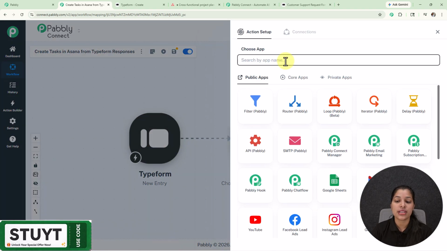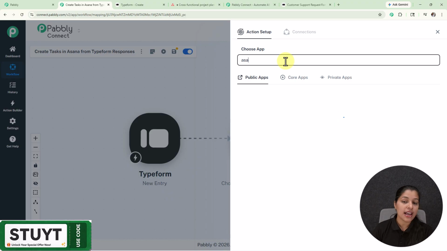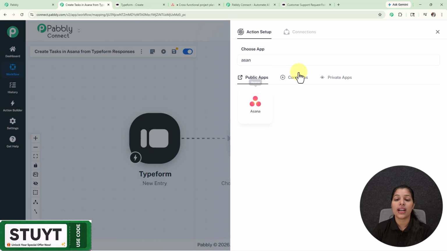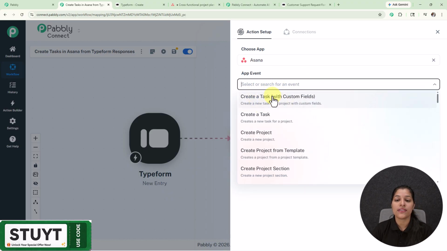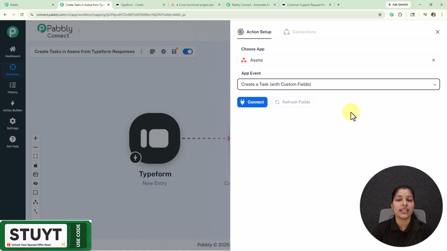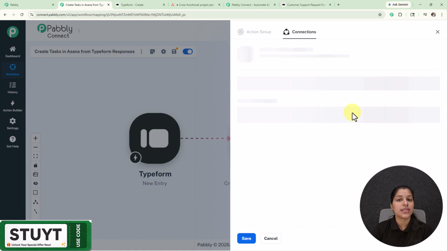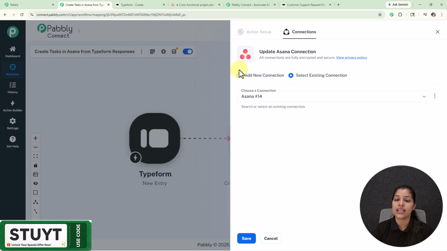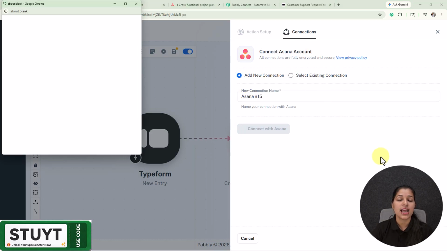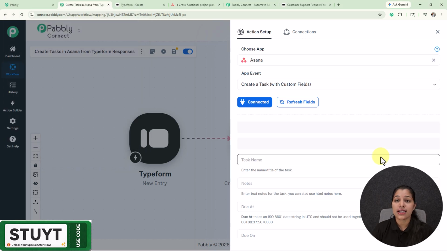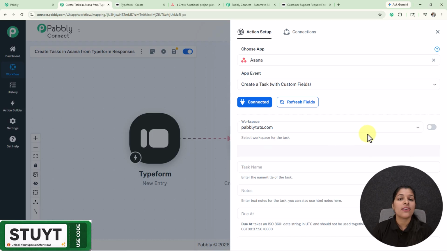So here I'm going to select my action app as Asana, as I want to create a task over there. So here I have selected it. Now let's select the app event as create a task with custom field. Now we just have to click over this connect button, and again we are on the connection page. So here I'm going to build a new connection by selecting this add new connection button, and here as I've already logged in my Asana account, the connection has been built so smoothly, and we are getting all these fields.